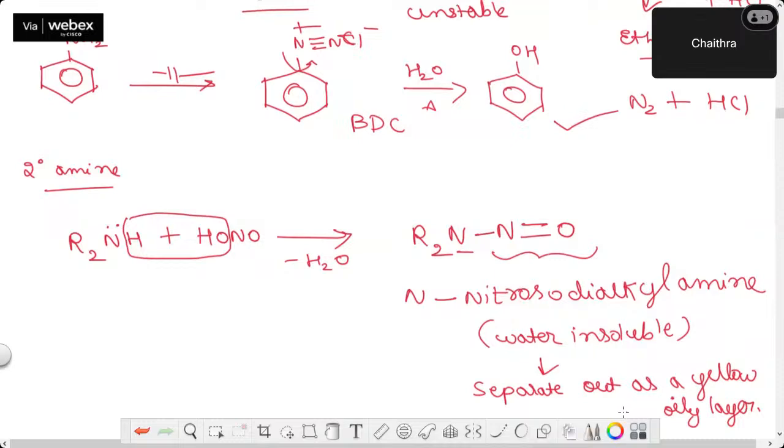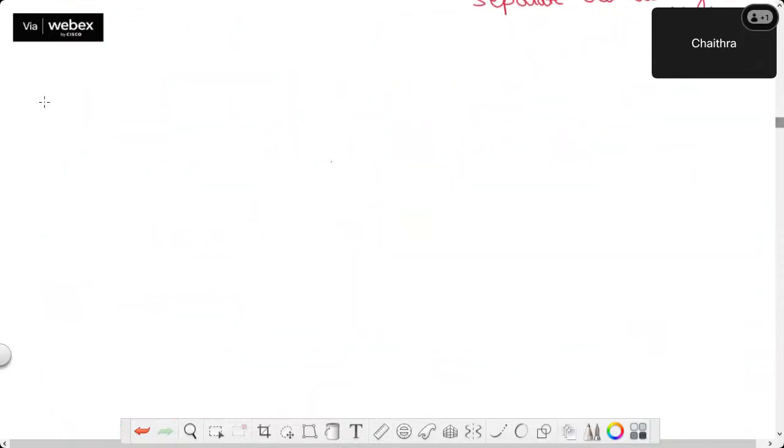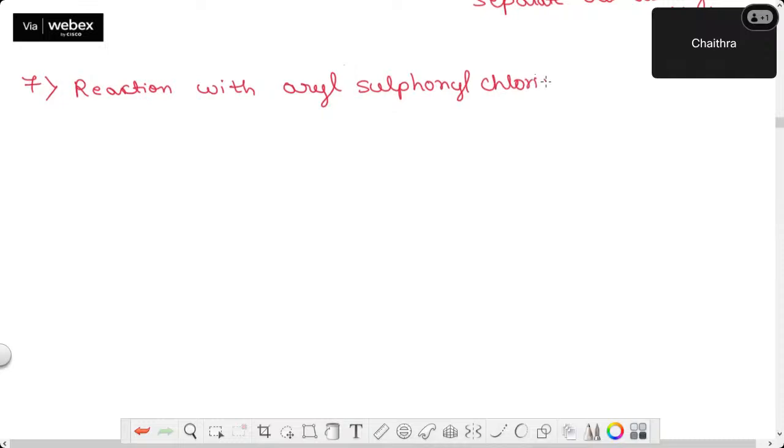Okay, next one more reaction I'll take. Seventh one. Reaction with aryl, then C6H5 group only. Aryl sulfonyl chloride. This is one of the important reagents. How these amines react with aryl sulfonyl chloride.